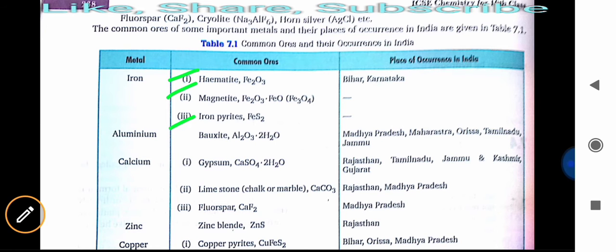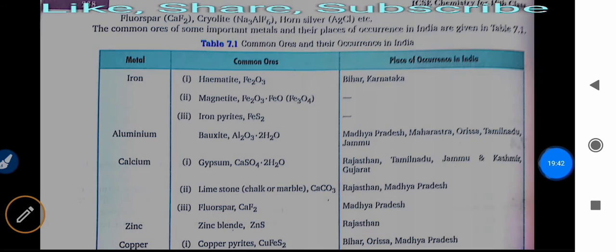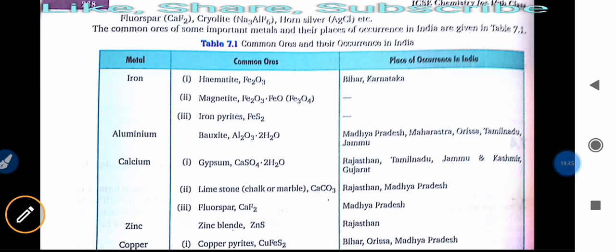Then aluminium, the common ore is bauxite. Okay, it occurs in only one form. So aluminium occurs in Madhya Pradesh, Maharashtra, Odisha, Tamil Nadu, and Jammu. These are the questions for your general knowledge, because these mainly do not come in exam, but in competitive exams they ask these things. Gypsum occurs in Rajasthan, Tamil Nadu, Jammu Kashmir, and Gujarat.